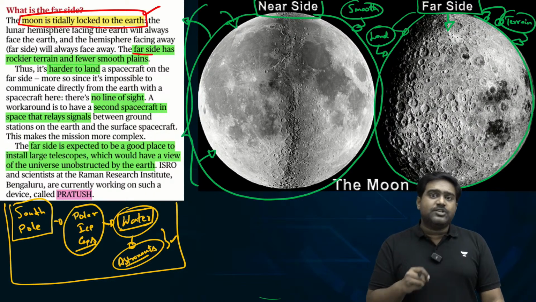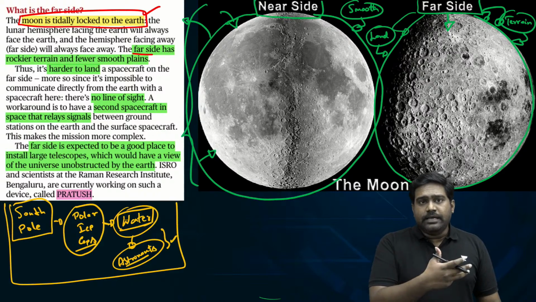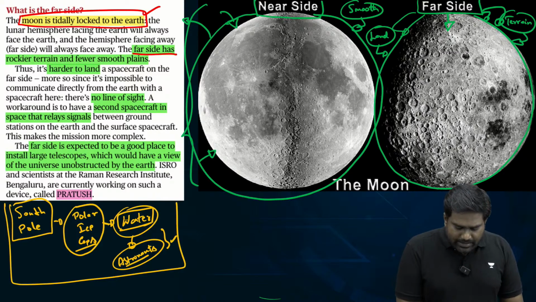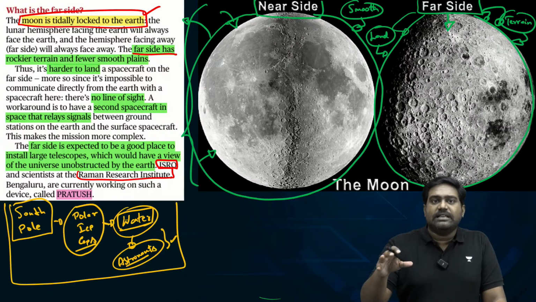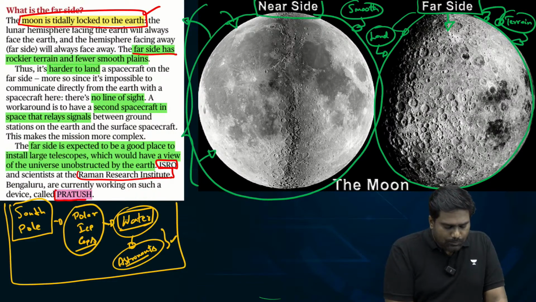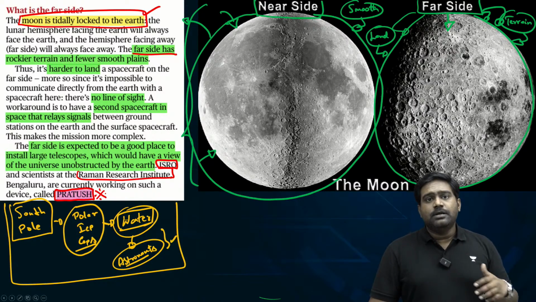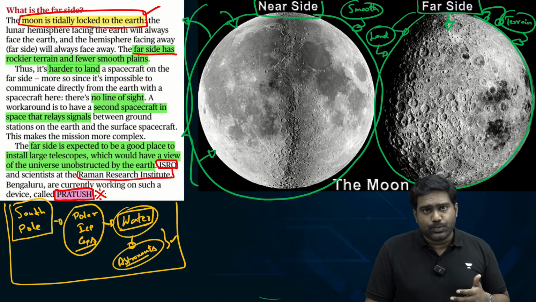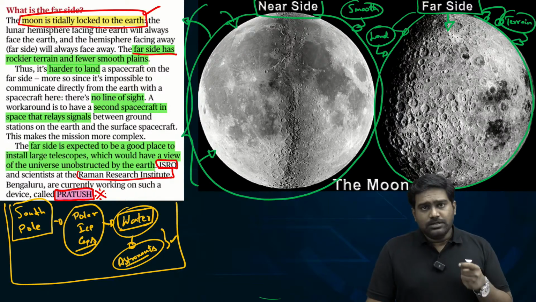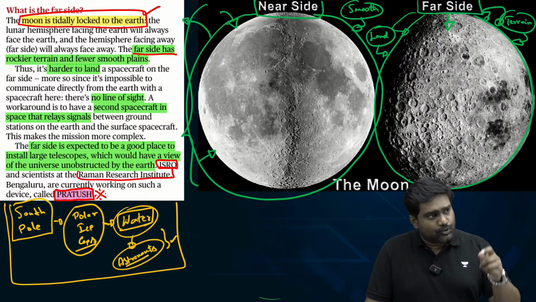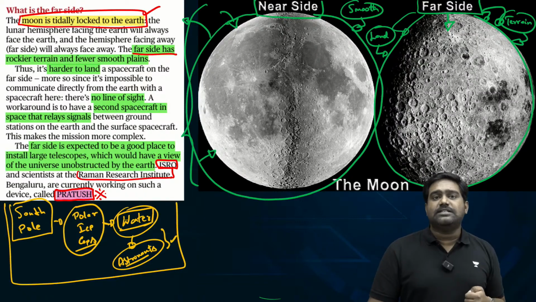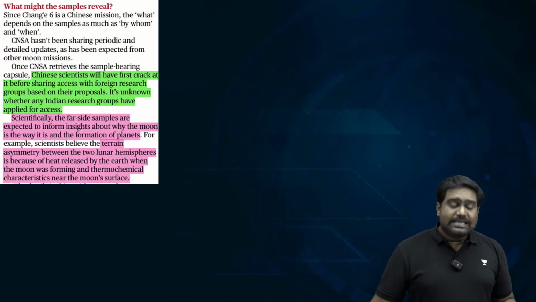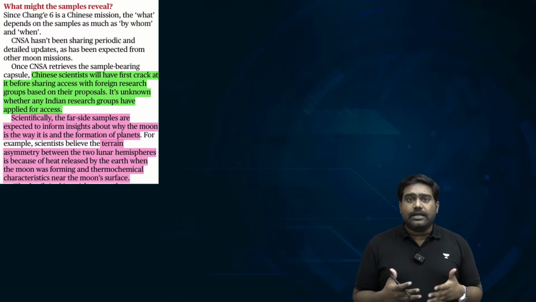In fact, India is also working on one such mission. The ISRO is working with the Raman Research Institute to deploy a lunar space telescope on the far side of the moon called Pratush. Please take this down. There could be a prelims question based on this. In one of the future upcoming lunar missions, when India eventually lands on the far side, the goal of ISRO and Raman Research Institute is to place a powerful lunar telescope from where we can observe the rest of the universe. So this is the reason why the far side is of great interest.